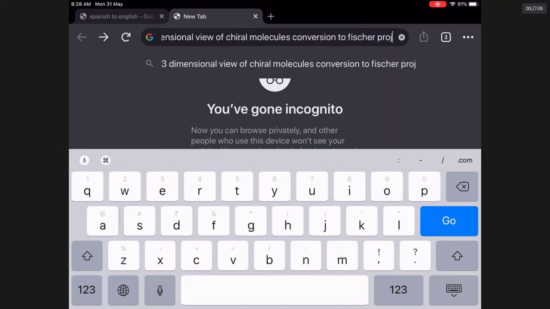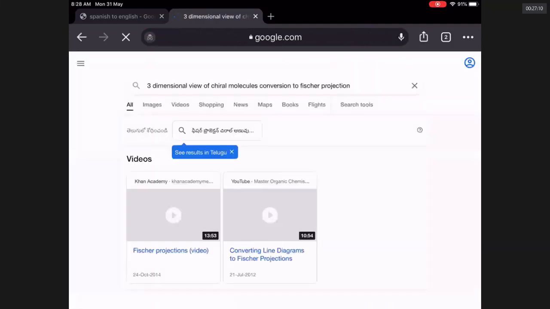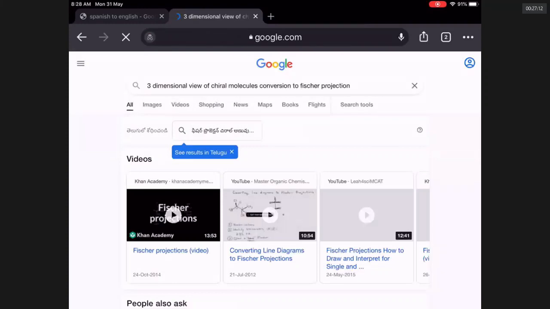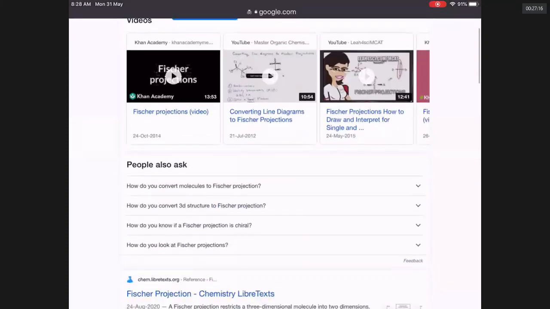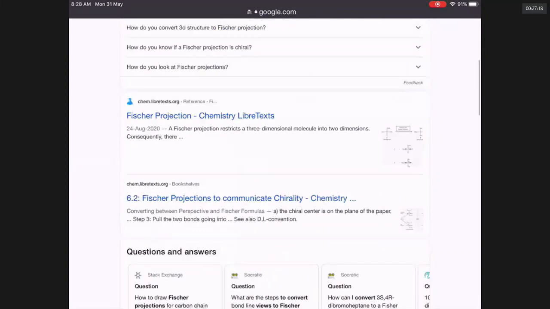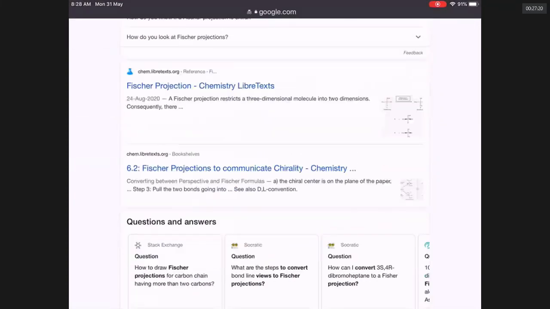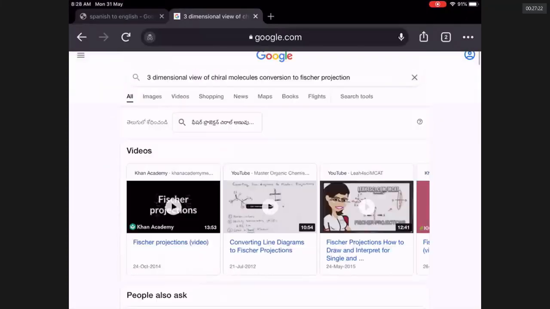That is what we have to do. I will try to show you next time. They are showing how to do it yourself, but I want to show you a model.